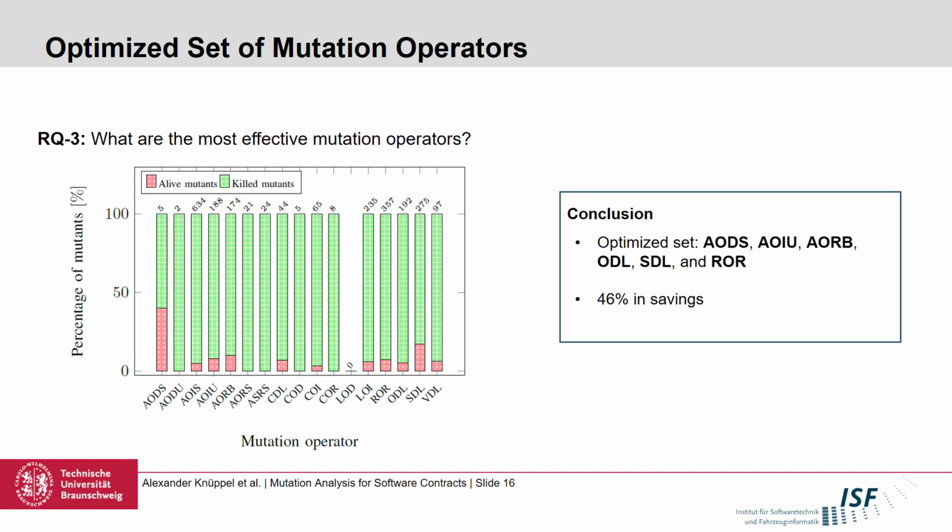But for these subjects, we identified a total of 6 operators that were pretty effective and in fact would lead to very similar mutation scores while also generating only 50% of the mutants compared to applying all mutation operators. However, we need to be a little bit cautious here. We can only draw conclusions with respect to the subjects that we used.